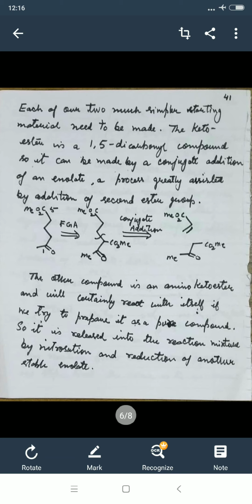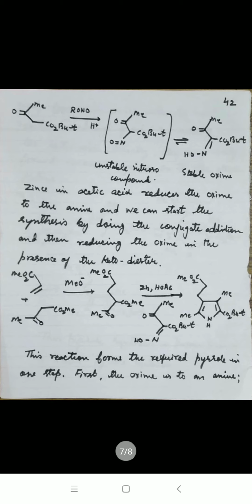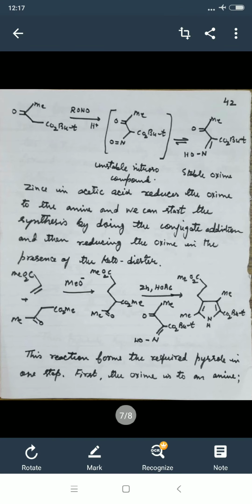The other compound is an amino keto ester and will certainly react with itself if we try to prepare it as a pure compound. So it is released into the reaction mixture by nitrosation and reduction of another stable enolate. So this is the keto ester going through nitrosation, forming the unstable nitroso compound, written in the square bracket, which is converted into the stable oxime. Zinc in acetic acid reduces the oxime to an amine, and we can start the synthesis by doing the conjugate addition and then reducing the oxime in the presence of the keto ester.